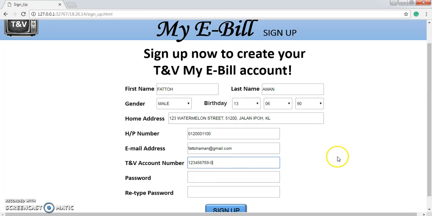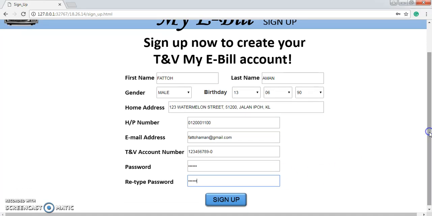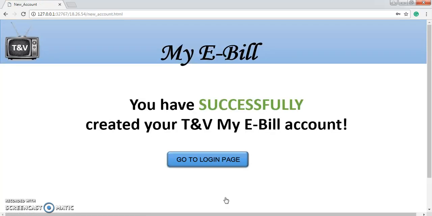So now I will set my password. I want to use my name, which is Fattoh. So now we type the password. Now I will click sign up. Okay, this message will be displayed showing I have successfully created my e-bill account.